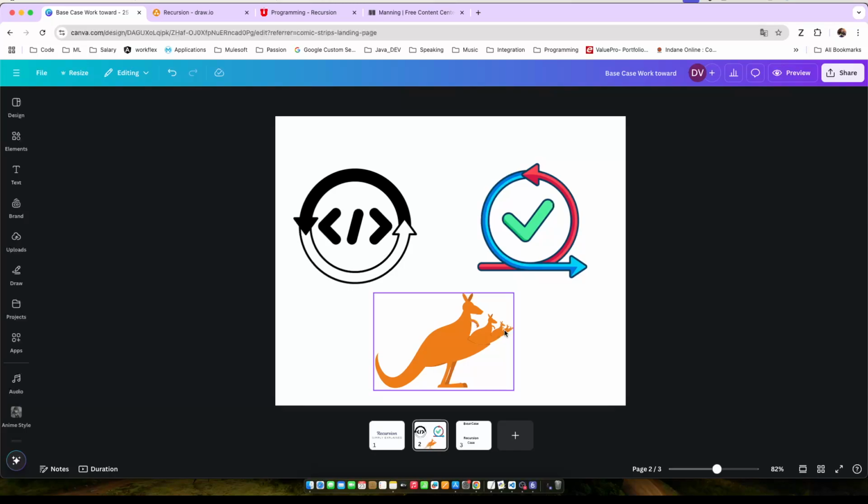Which means every time you call the same function, but you see the behavior is changing. Now you might be wondering, we are calling the same function, ultimately it's the same code, so how can the behavior change? You change the behavior by passing different parameters.